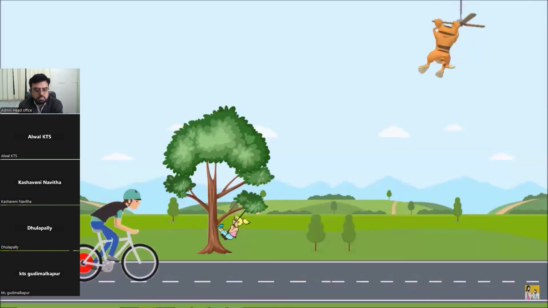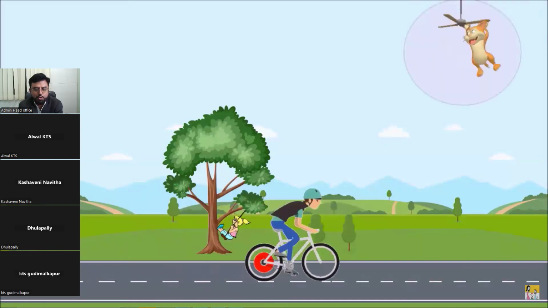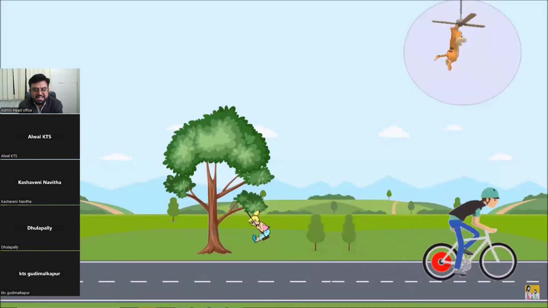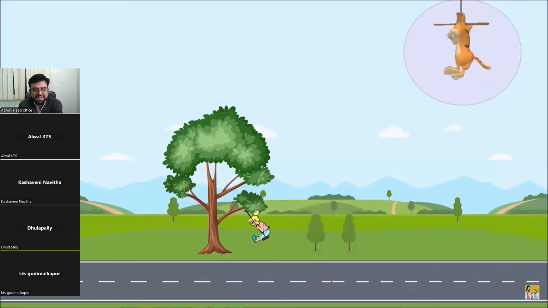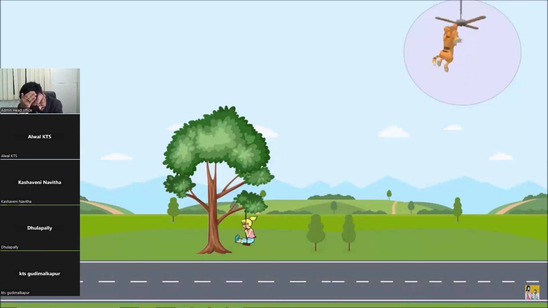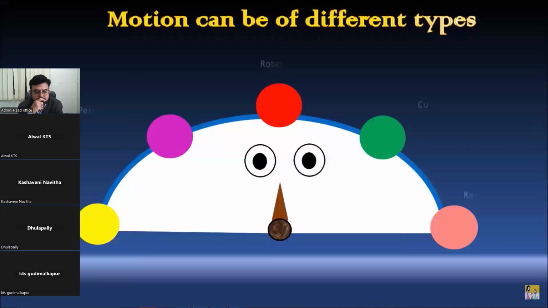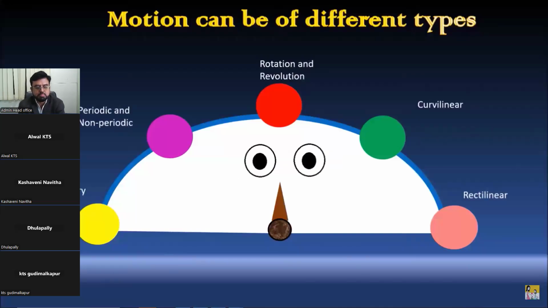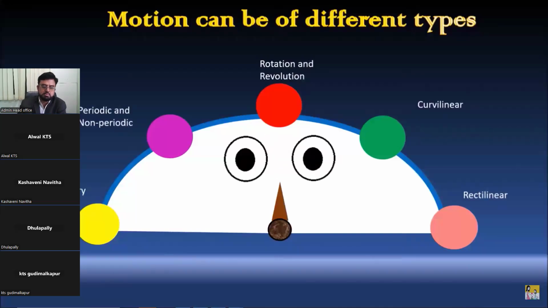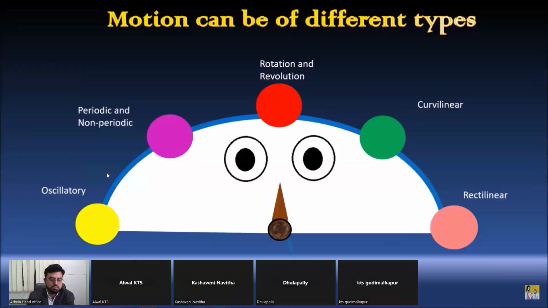The cyclist is moving nearly along a straight line. The blades of the fan are going round and round about its central rod. And the child? The child is swinging to and fro in a regular manner. We thus realize that motion can be of different types. So what are the types?